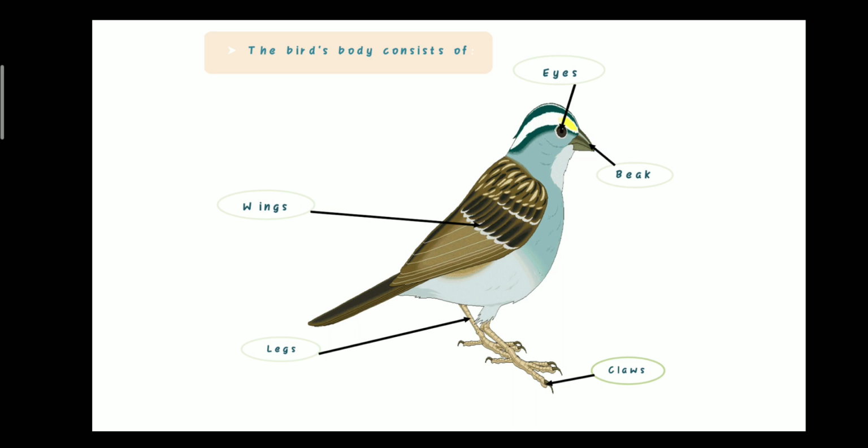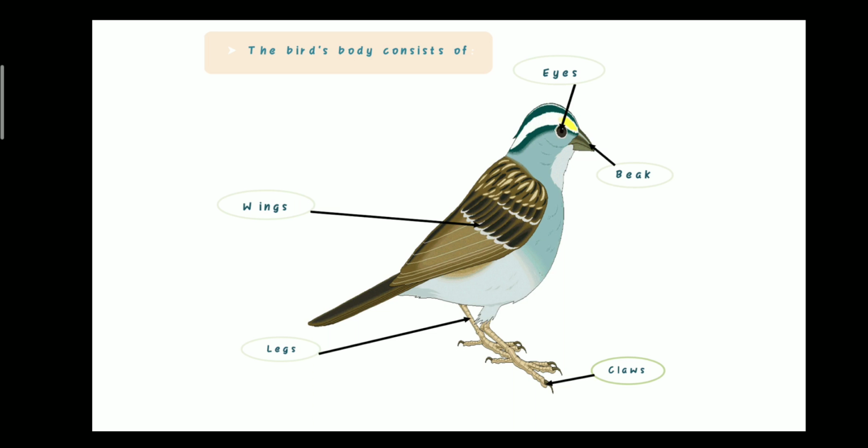Number 1, eyes. Number 2, beak. The bird's body consists of how many parts? 5. Number 1, eyes. Number 2, beak. Super. Number 3, wings.